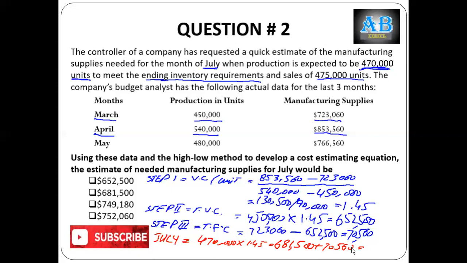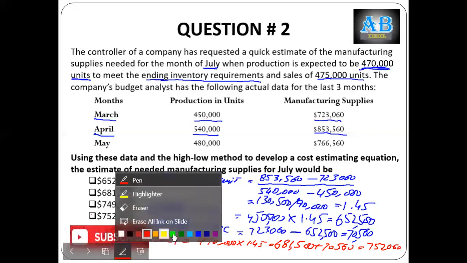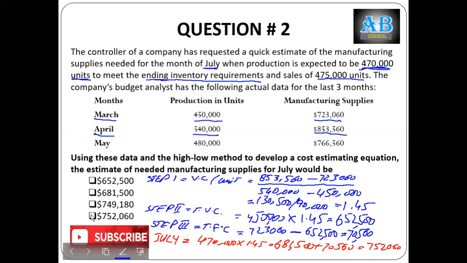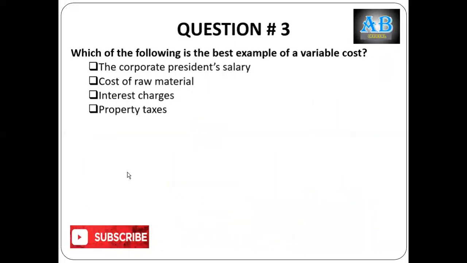So 681,500 plus 70,560 equals 752,060. So our answer is option D. Okay, so this is the calculation and the application of the high and low method.